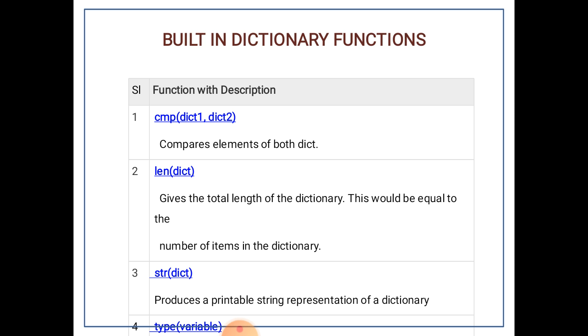Next, the str of dictionary produces a printable string representation of a dictionary. And the next one, type of variable, what are the types of variables that have been given in a particular dictionary.